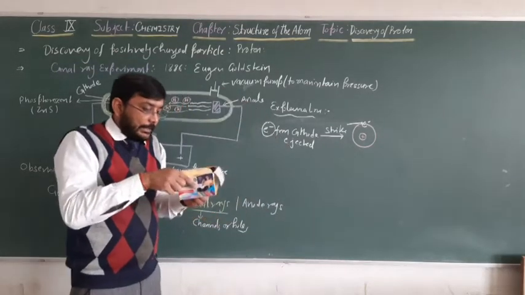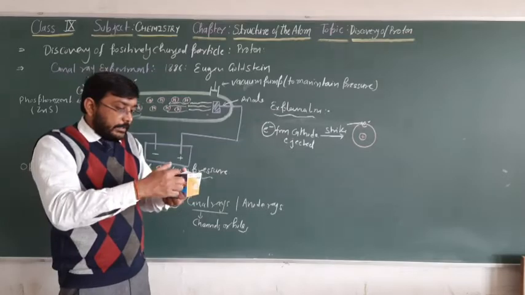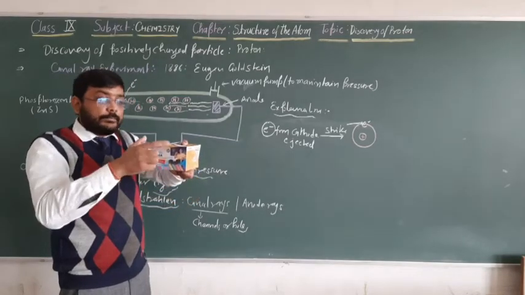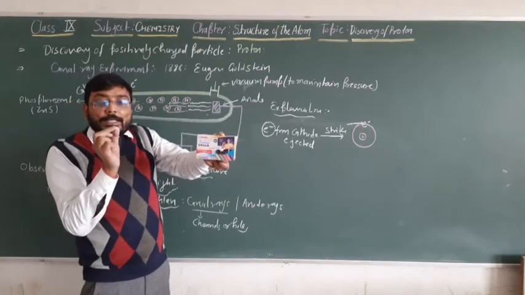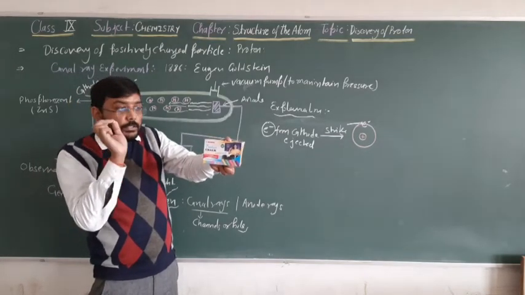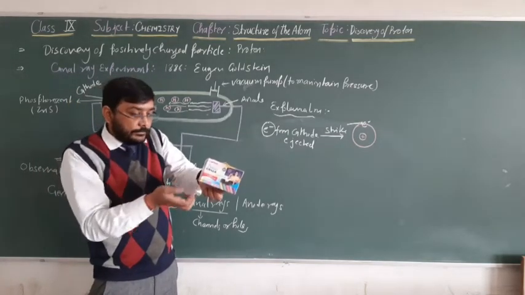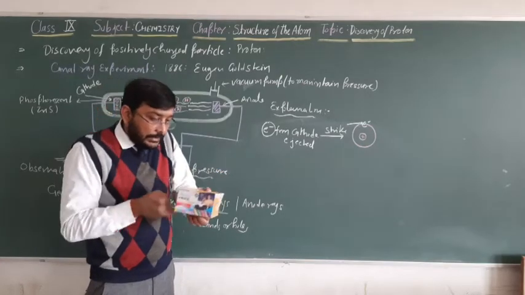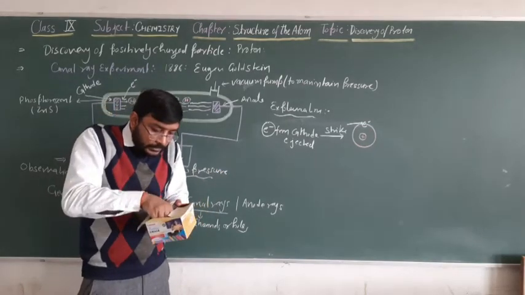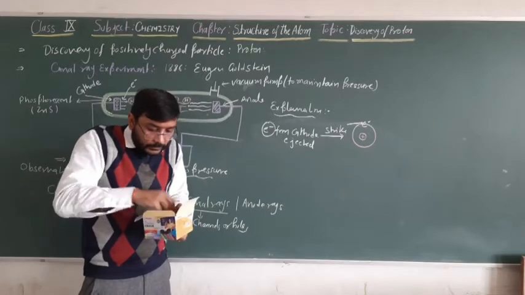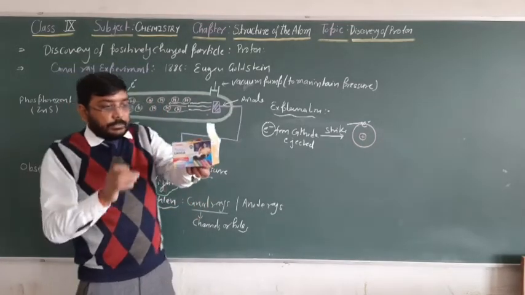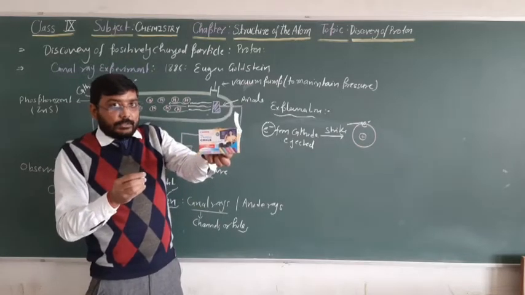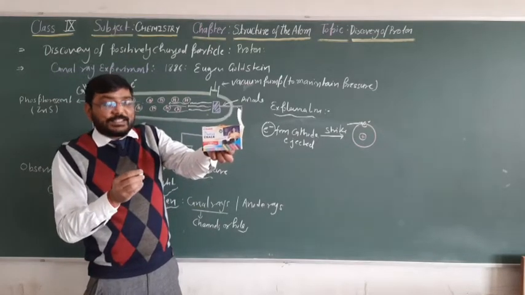It contains electrons and positively charged atom; electron and proton both are present in this. The electron ejected from the cathode plate strikes. This is one atom. This is very big, but you consider this is the atom.